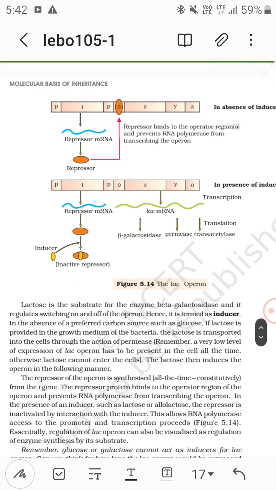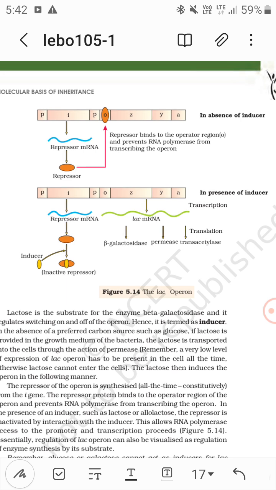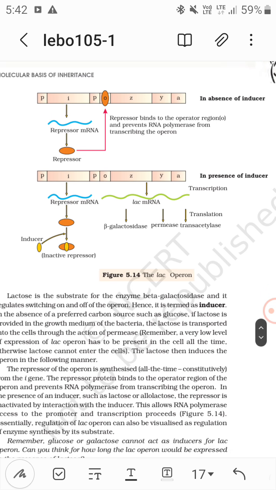In the presence of repressor and in the absence of inducer, the repressor binds with the operator region. A repressor binds to the operator region and prevents RNA polymerase from transcribing the operon. So RNA polymerase could not bind to the promoter region to start transcription.